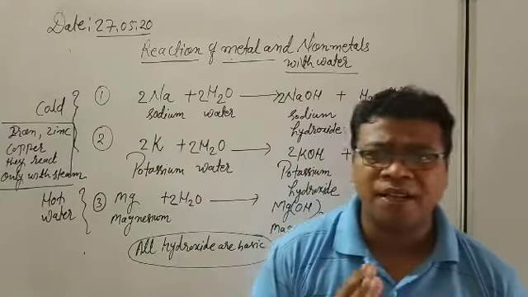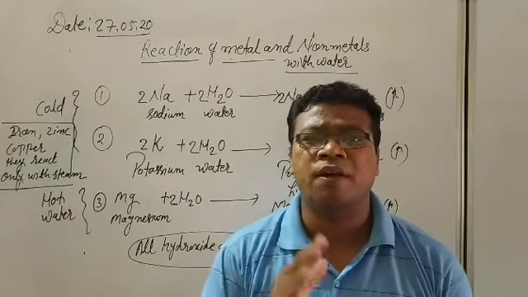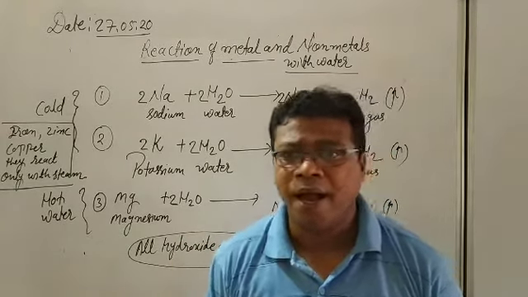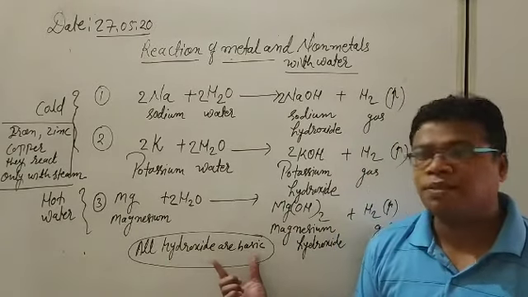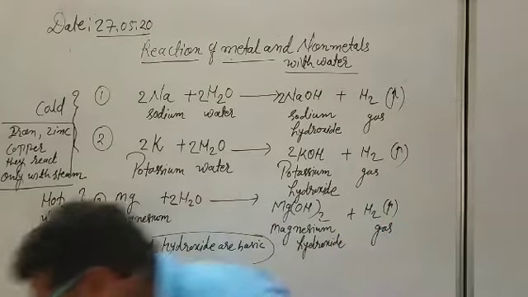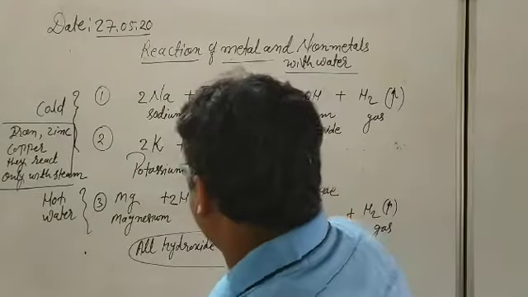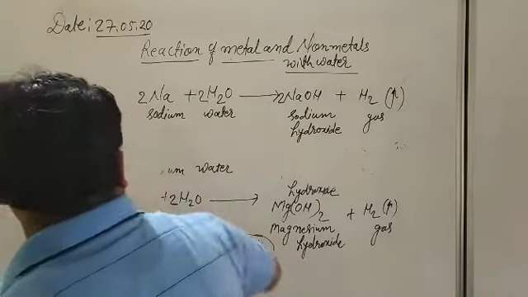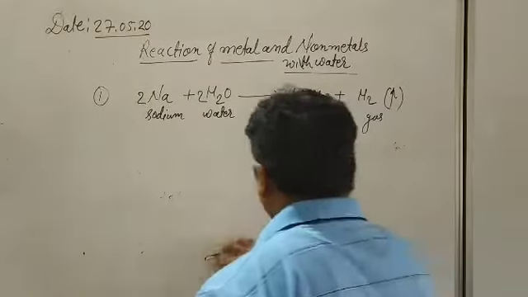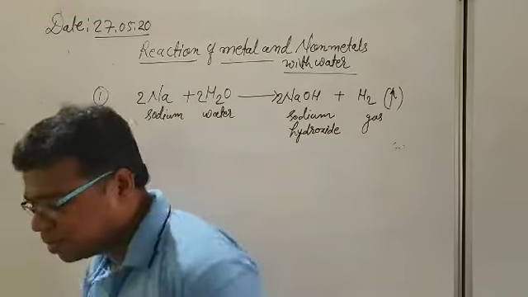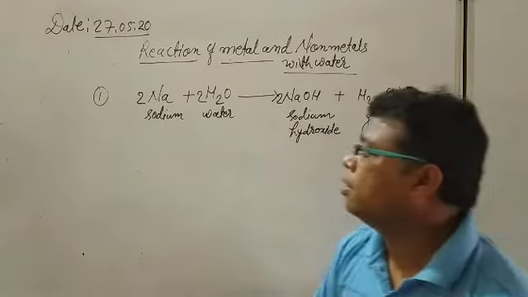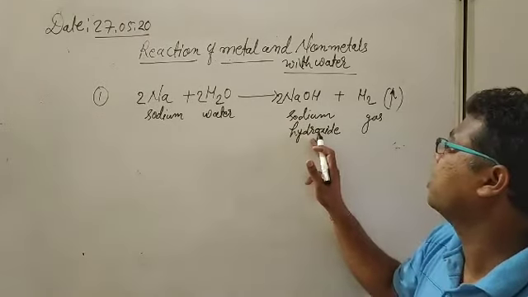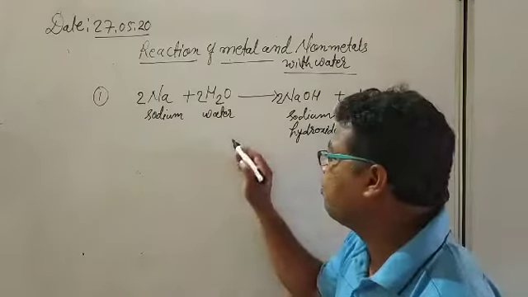Okay, and what is the basic concept? All the metals, when they react with water, form a metal hydroxide, and hydrogen gas comes out in this process, and the nature of the hydroxide is always basic. Right now see, we will do the activity, and that is important here, that is sodium, because this particular activity is sometimes asked in the question. When sodium reacts with the water, it forms sodium hydroxide and hydrogen gas comes out in the activity.